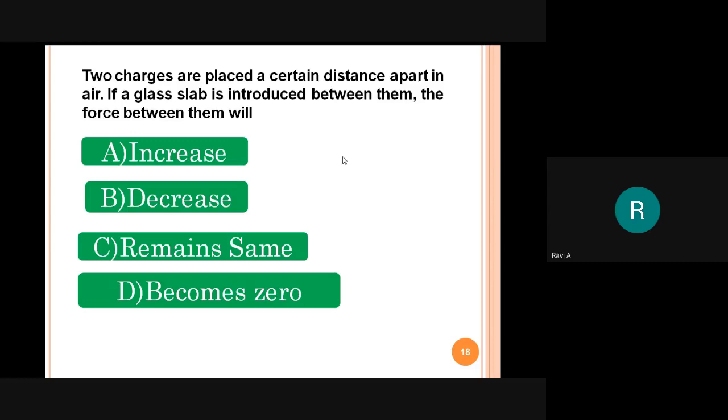When two charges are separated by a distance, what is the force between them? Which law will we use to calculate the force between two charges?